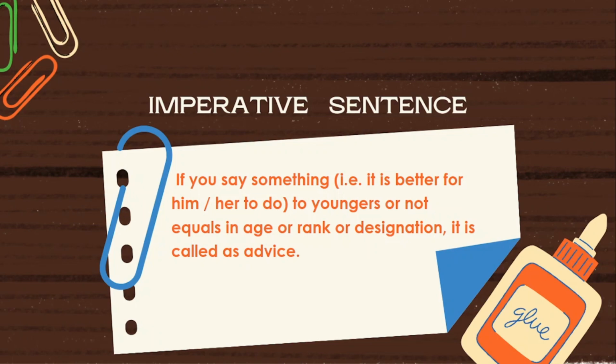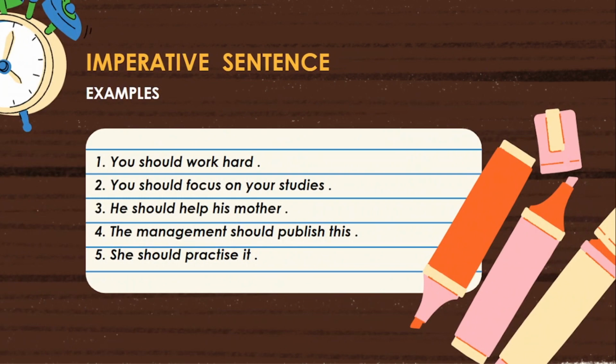Let me explain with examples. Before the examples are explained, let me say one point to you. Should. It is a helping verb as well as a modal auxiliary verb. Should is always used to express advice as well as suggestions. Now, see the first example. You should work hard. Advice and suggestions are always ended with a full stop.